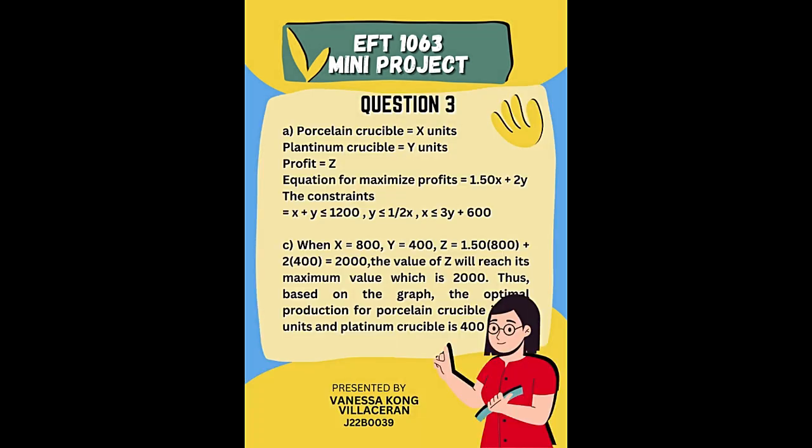Thank you, Haffy. I am Vanessa and I will be explaining question 3 answers. In question 3, porcelain cubicle is equal to X units, platinum cubicle equals Y units, and profit equals Z. The equation for maximized profit is 1.5X plus 2Y, and the constraints are X plus Y is smaller than 1200, Y smaller than 1 over 2 X, X smaller than 3Y plus 600.